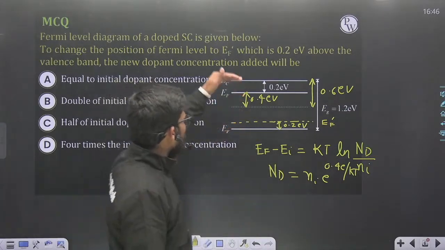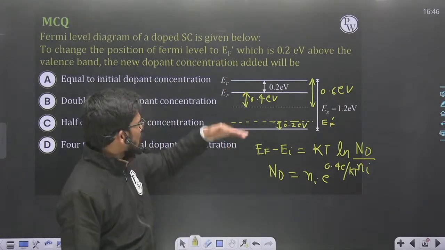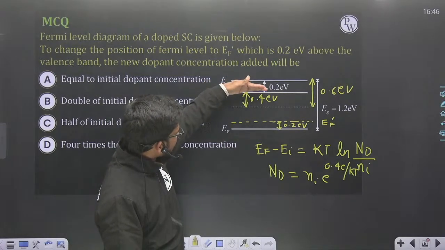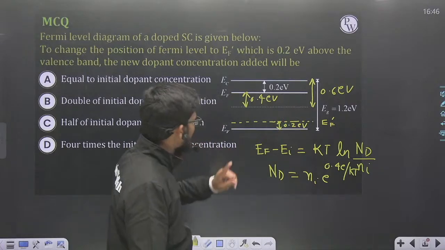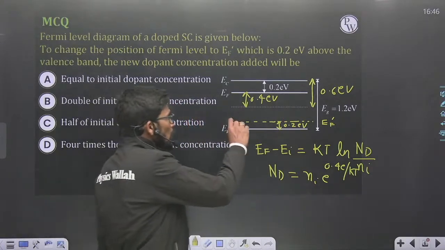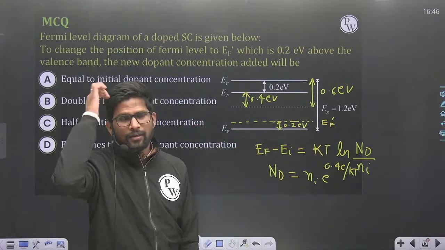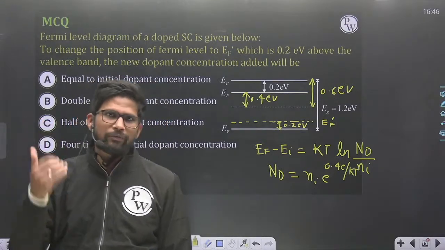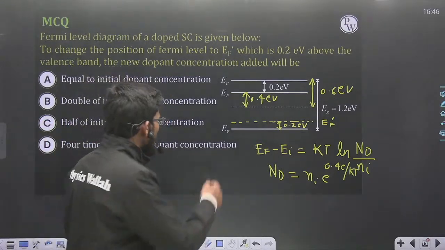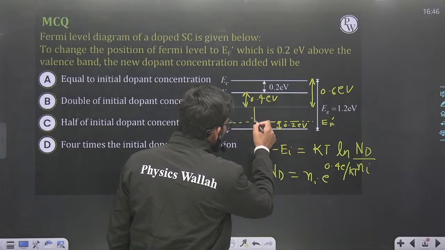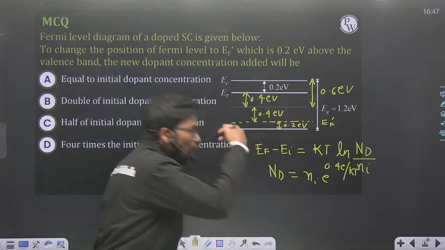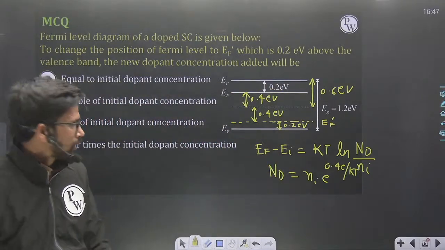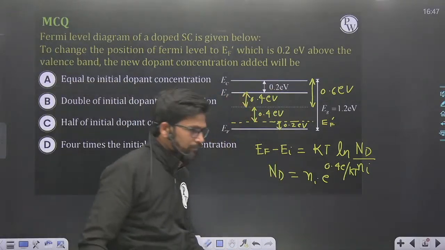Now I need to add an impurity so that the Fermi level moves from EF to EF dash, and the EF dash position is 0.2 electron volt above the valence band. Now the new position of the Fermi level is below the intrinsic Fermi level, so definitely this is a P type semiconductor, and this position with respect to EI is 0.4 electron volt below the intrinsic Fermi level. This is 0.2, this is 0.4.